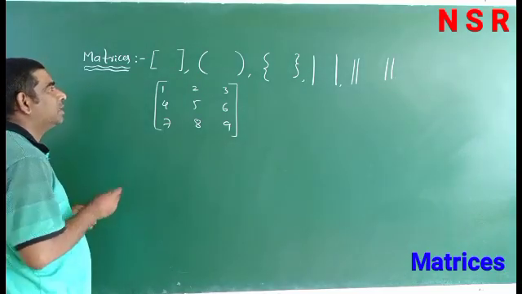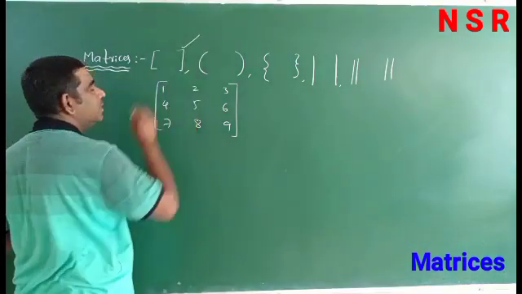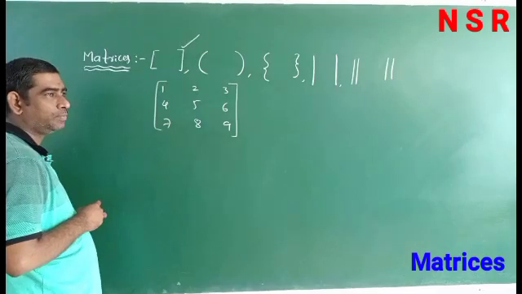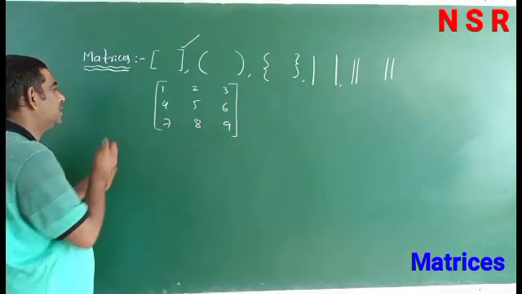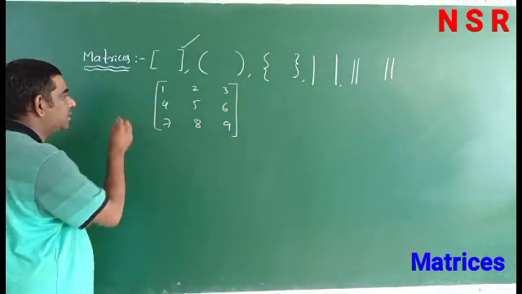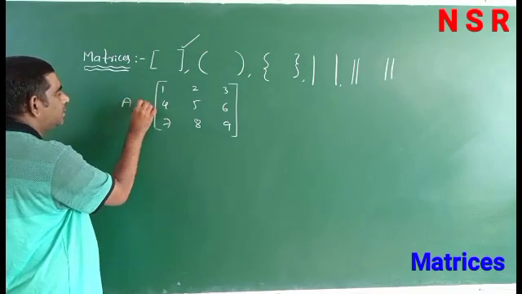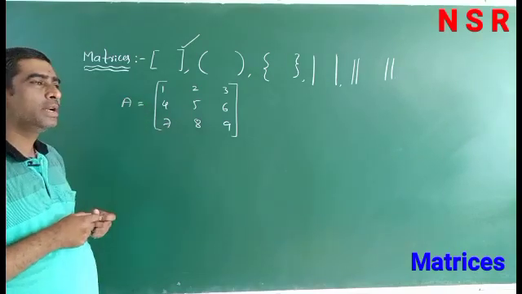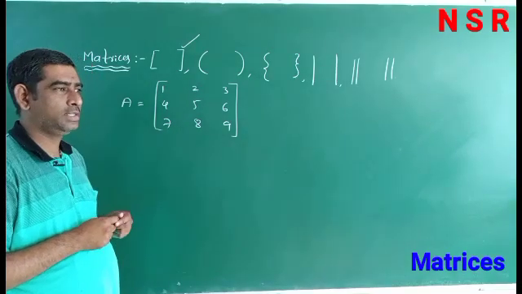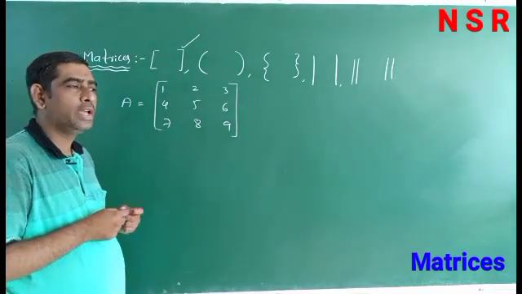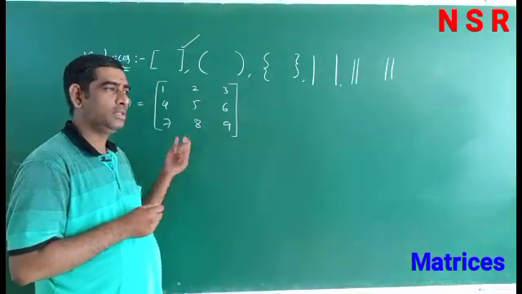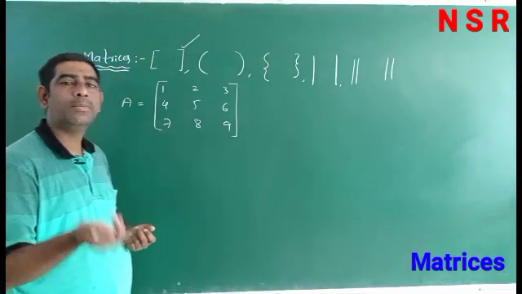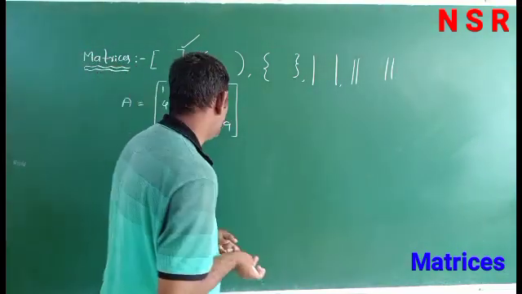For our convenience, we mostly use square brackets. This is an example of a matrix. Matrices are denoted by capital letters. The entries inside the matrix are called elements. These are denoted by small letters or numbers. These numbers may be complex numbers or real numbers.